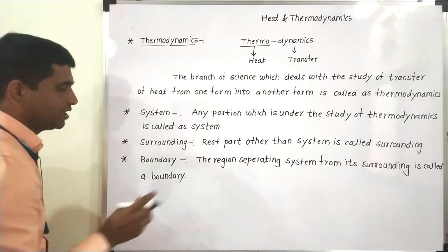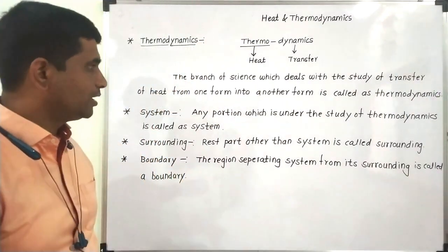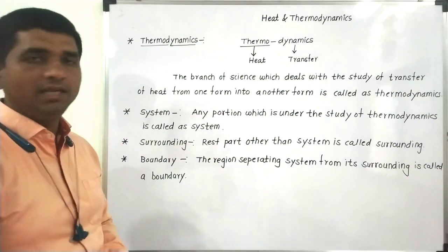So these are the three basic elements which will be required each time while discussing any thermodynamic topic.